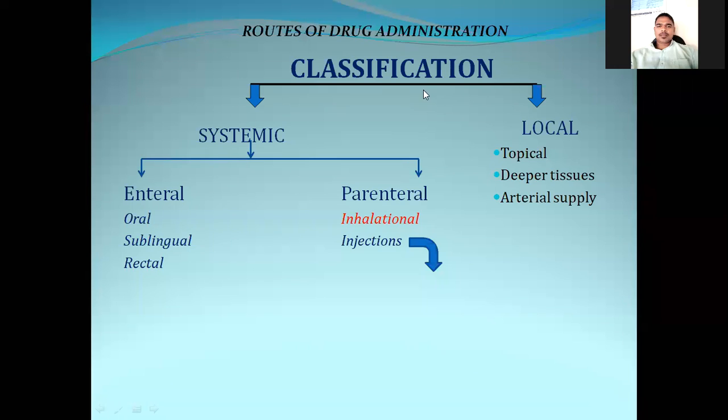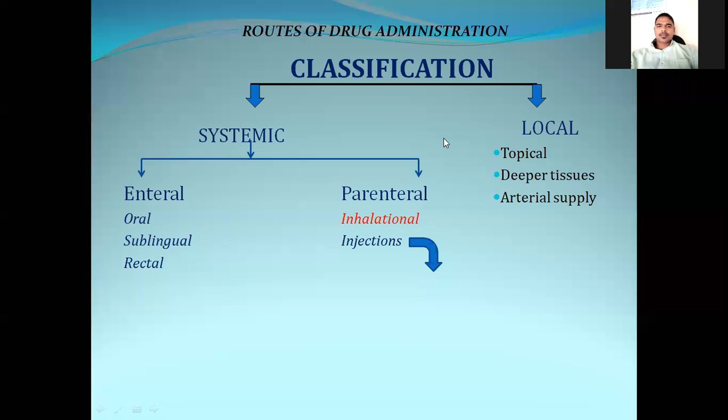Okay, so the enteral routes of drug administration include oral route, sublingual route, and rectal. If the drug comes across any part in the GIT starting from the mouth to the rectum, then this is called the enteral route of drug administration.